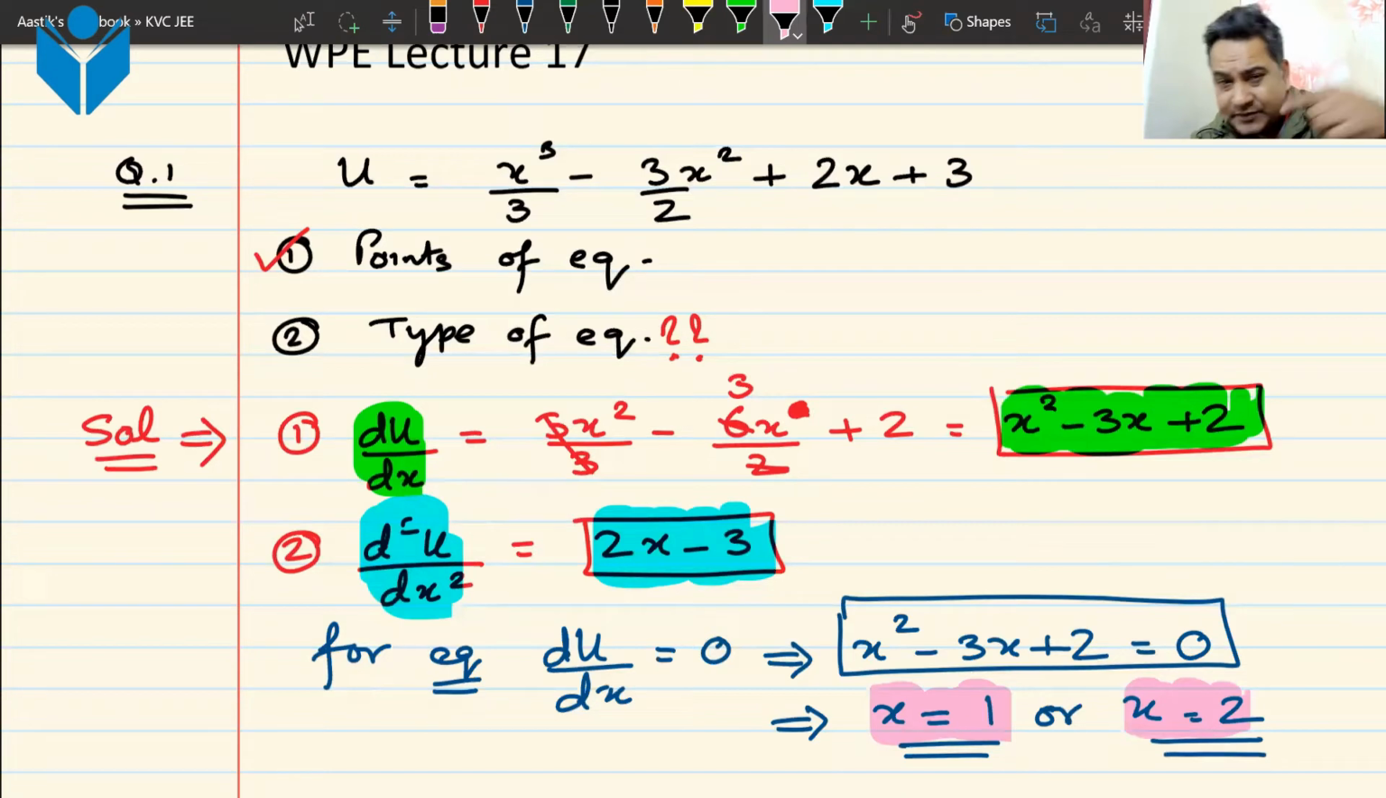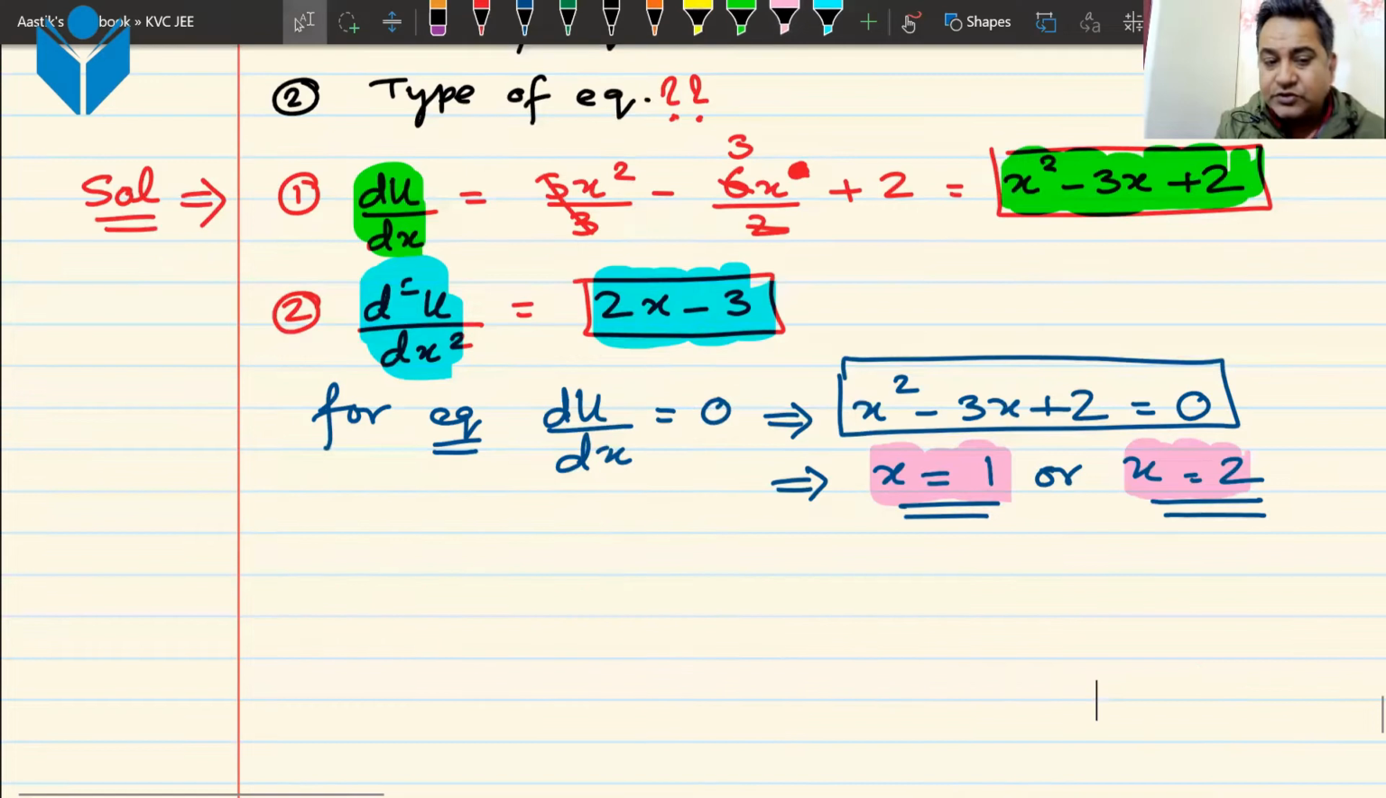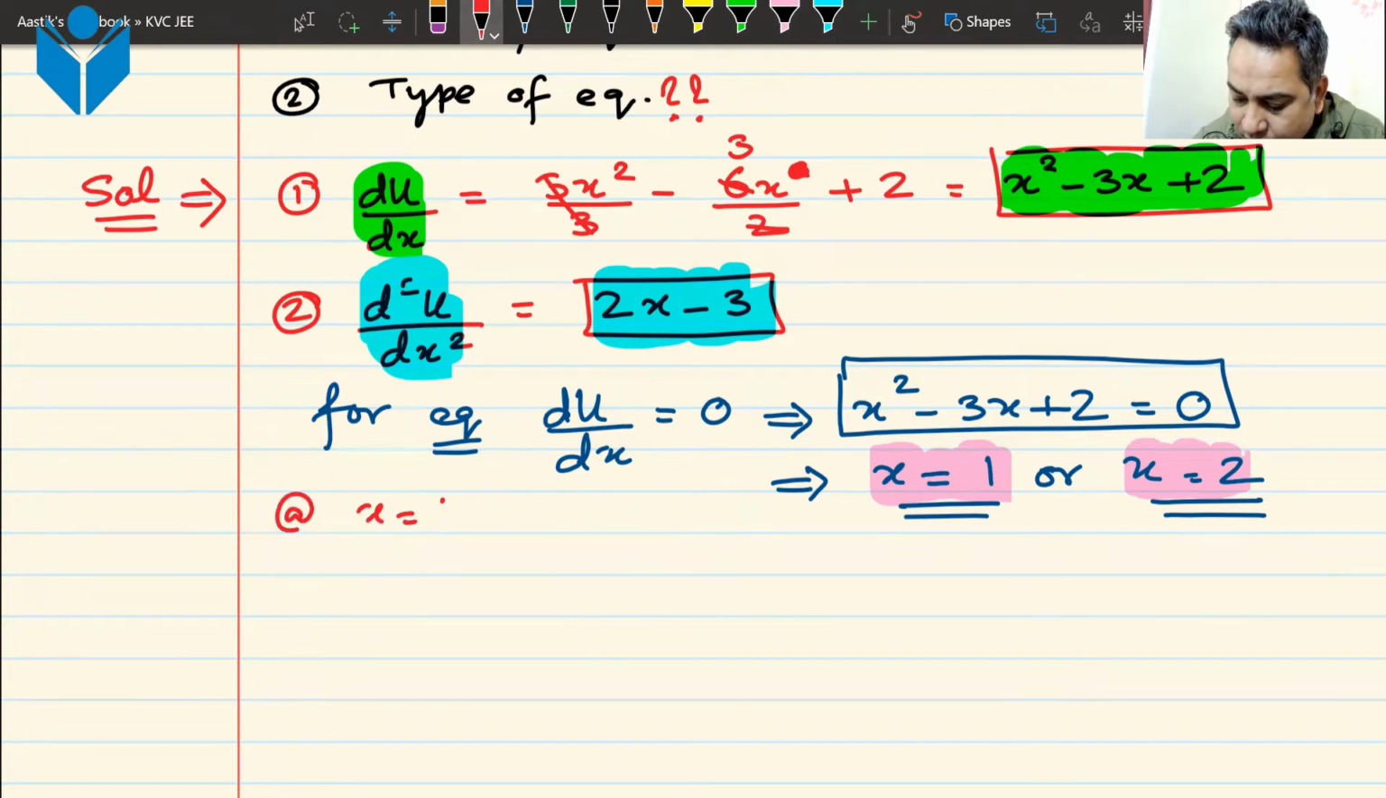Remember, the steps are, I have to find out the value of the second derivative and I have to find out whether the second derivative is positive or negative. Now, that is the step that we are going to do now. When x is equal to 1, let us find out the value of d2u by dx squared. What is the value of d2u by dx squared?